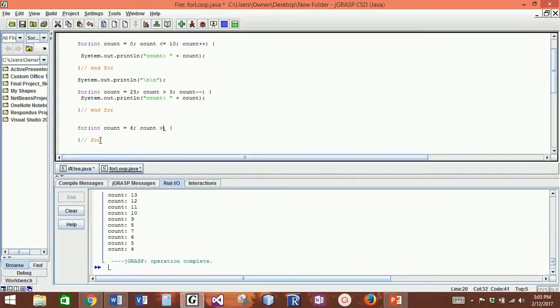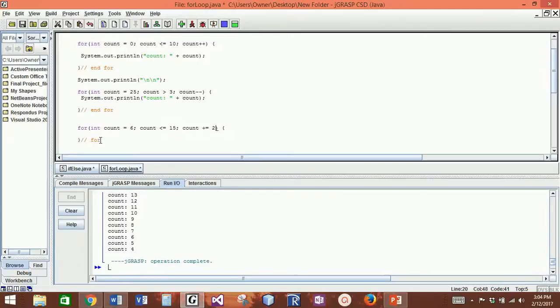I'm going to continue to loop as long as my counter variable is less than or equal to 15. I'll put my semicolon on the end of there. And this time, instead of using a count plus to get from 6 to 15, I'm going to increment or count by 2s. Well, unfortunately, there is no shortcut for counting by something that's not 1. So I'm actually going to have to say count plus equals 2. And this is my shortcut to add 2 to my counter variable each time we move through it.